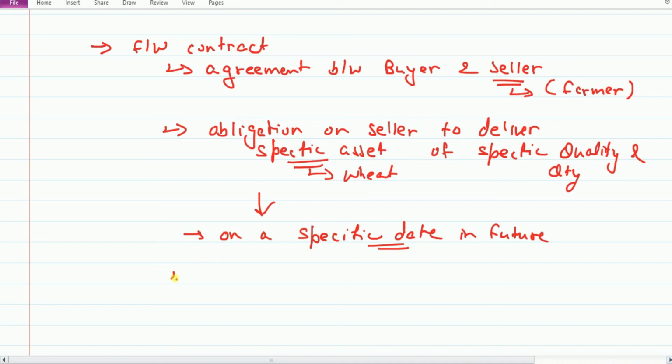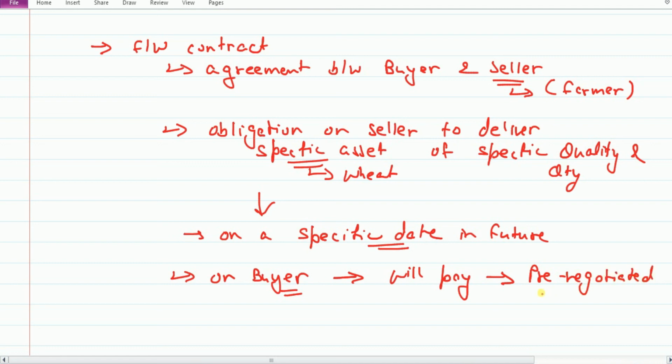And on the buyer's side, that is the person who has agreed to purchase this crop, it creates an obligation to pay the pre-negotiated fixed price, that was discussed earlier with the farmer, in exchange for delivery.